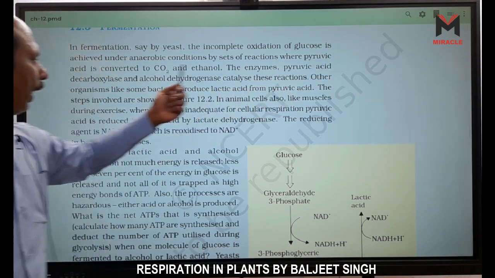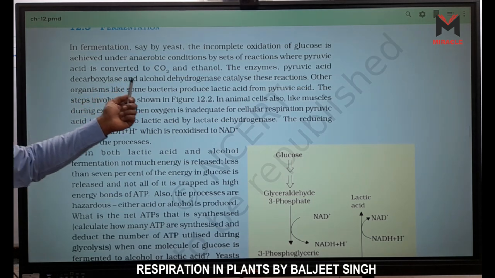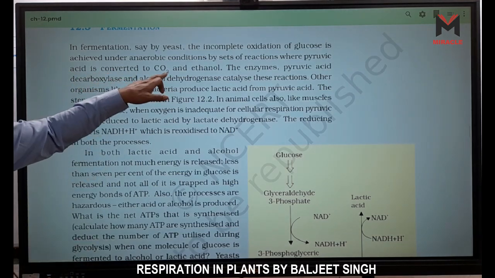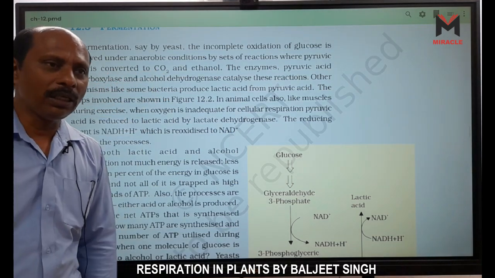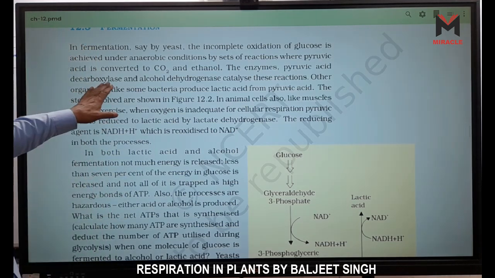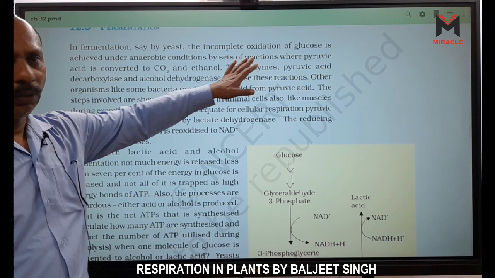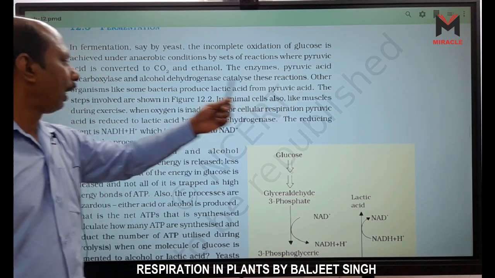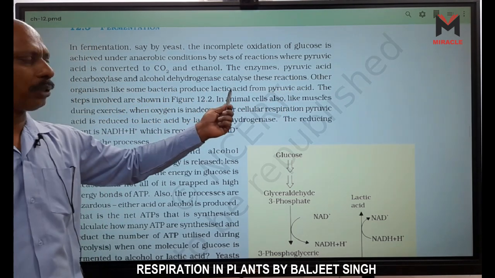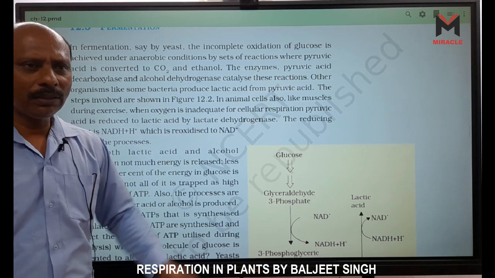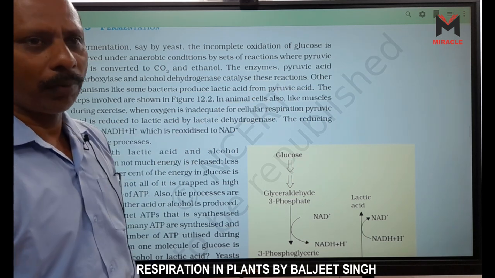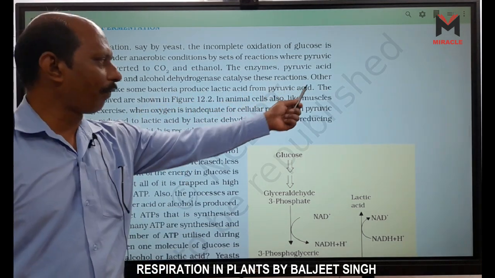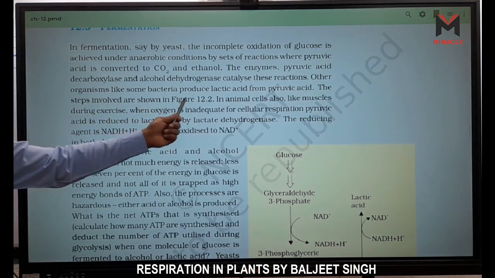The enzymes are pyruvic acid decarboxylase and alcohol dehydrogenase. Because CO2 is released, that means decarboxylation, and alcohol is formed, so we say alcohol dehydrogenase. These catalyze these reactions. Other organisms, like some bacteria, produce lactic acid from pyruvic acid. Lactobacillus, which makes lactic acid in curd, is an example. The steps involved are shown in figure 12.2.